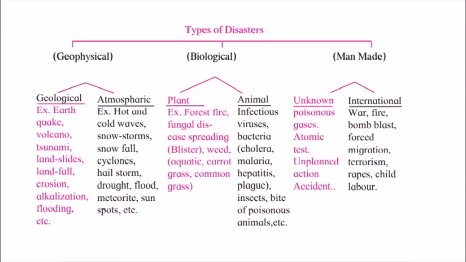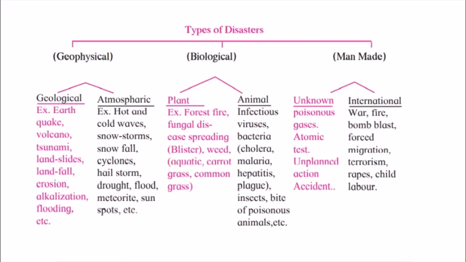Next, we have animals. They can be infectious viruses which can be transferred from animals to humans and it can lead to a lot of destruction. For example, recently we have been suffering from coronavirus. It is also an animal type of infection which has been transmitted from animals. So it is also a biological type of disaster which is happening.